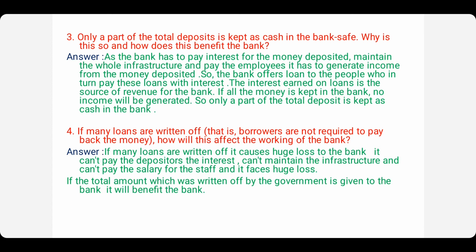That is, some borrowers have borrowed the loan and the government is writing off the loan and telling the borrowers not to pay the money back in certain circumstances, certain situations where the borrower is not in a condition to pay the loan back. What will happen to the bank? In which way will it affect the bank?